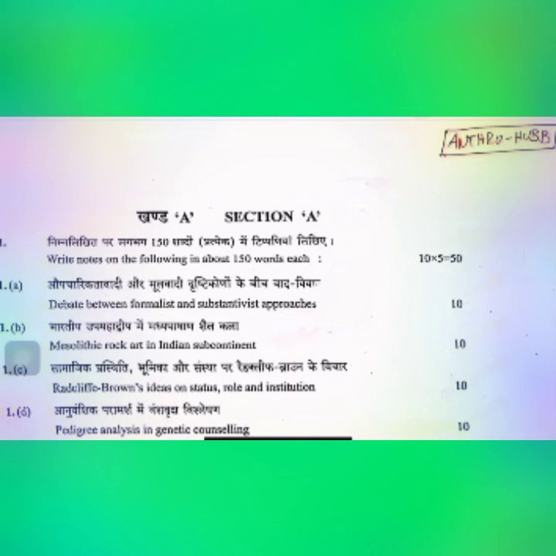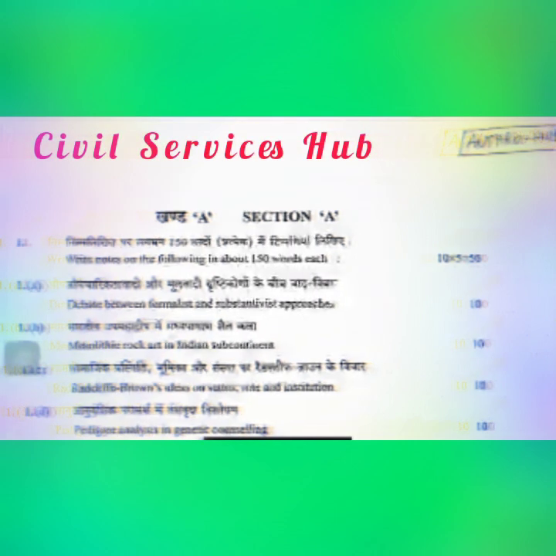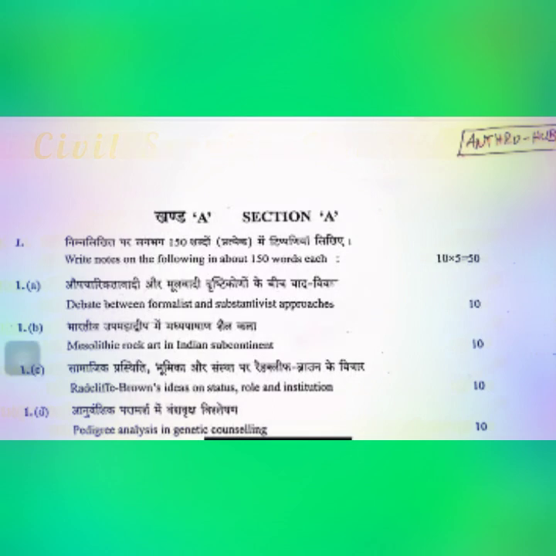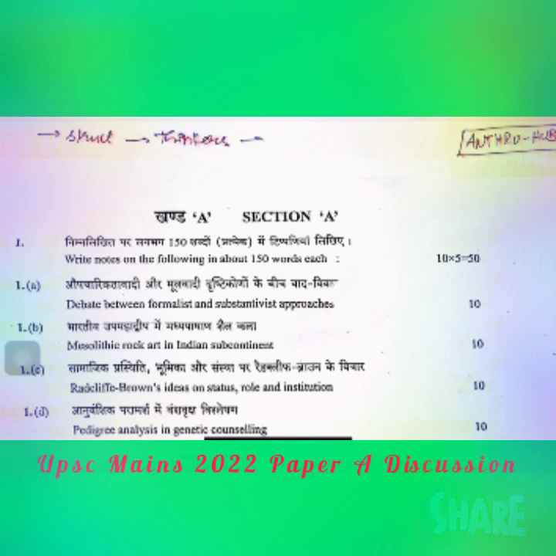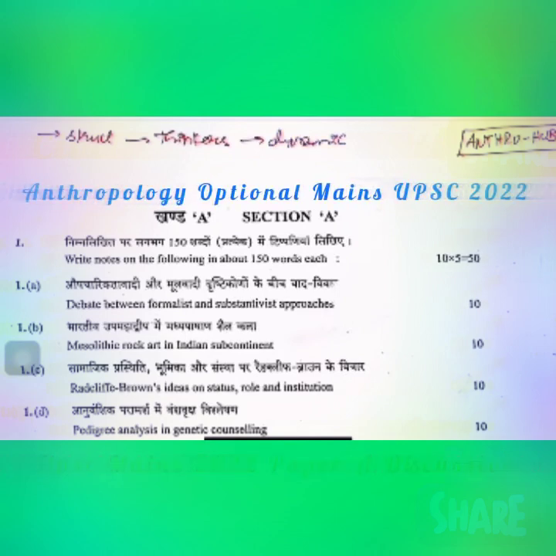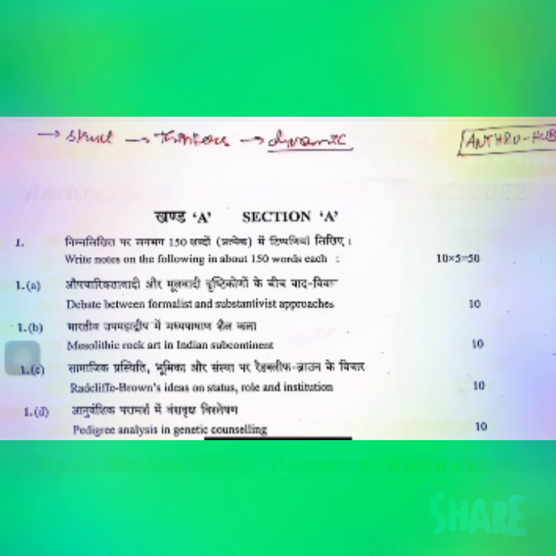We would have this section divided into two different parts, Part 1 and Part 2, so that things can be made easy. In this discussion session, we would discuss what should be the structure for the corresponding question, and what are the different thinkers that can be used in this question. And the third aspect is how can we make this answer dynamic, for the reason that most of the aspirants think that anthropology as a subject is very static.